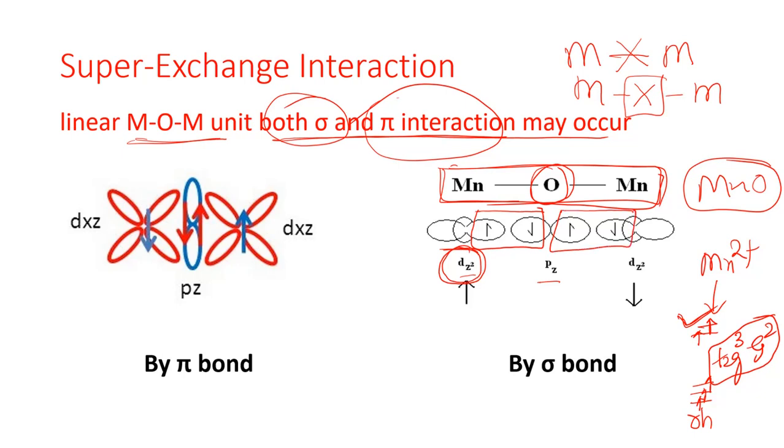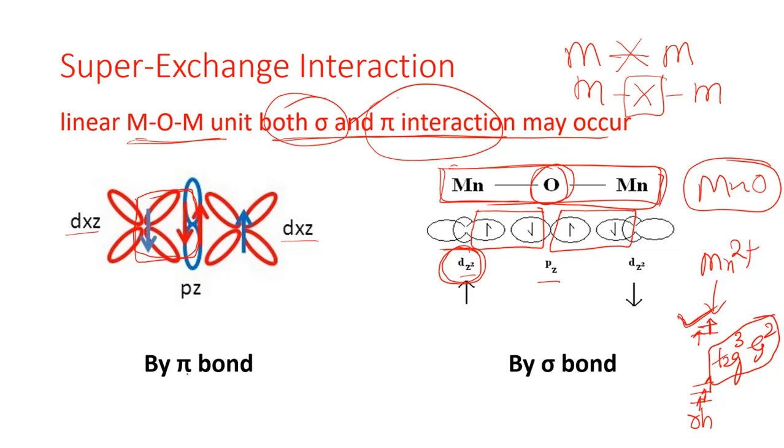Okay, so now as this type of super exchange is quite possible here, it would give an anti-ferromagnetic coupling and the overall magnetic moment would be decreased. Now the same case can happen through the formation of a pi bond also. The formation of a pi bond means that with the pz, if dxz is coming, then they would be parallel with each other. Now one electron from this, means opposite spin electrons from oxygen and opposite spin electrons from these